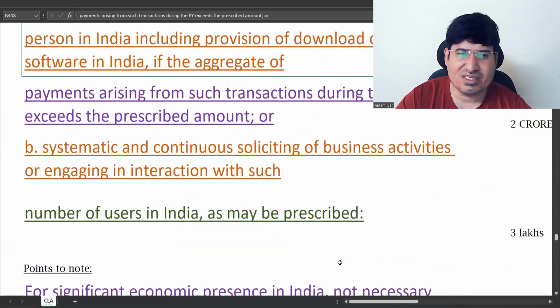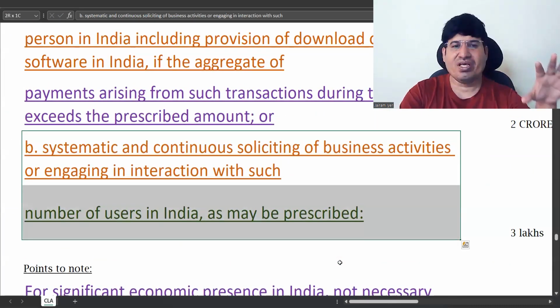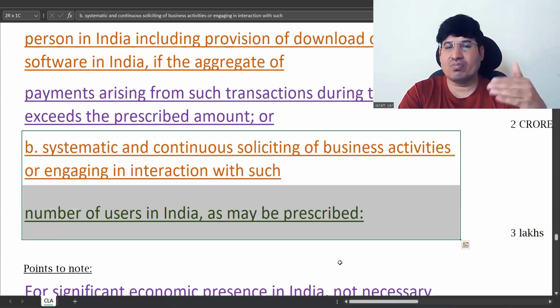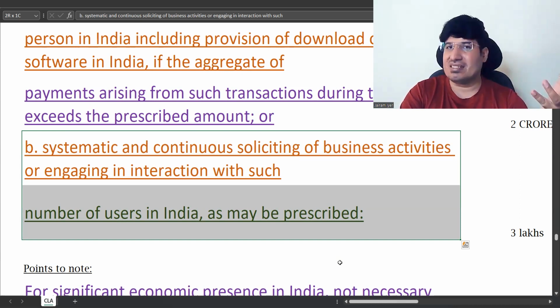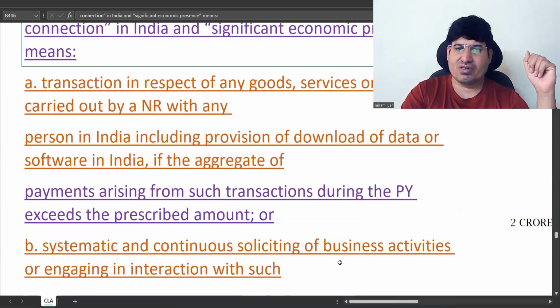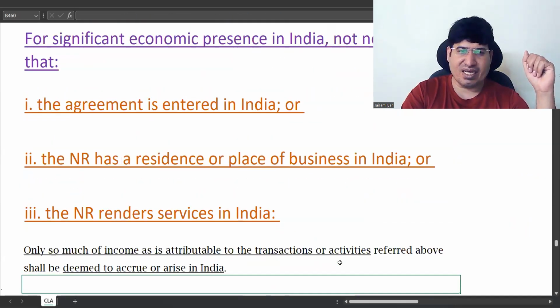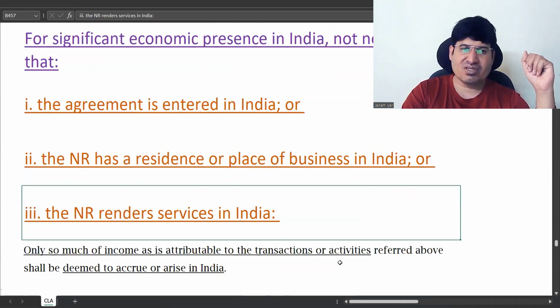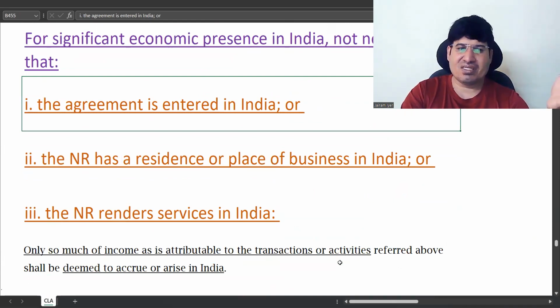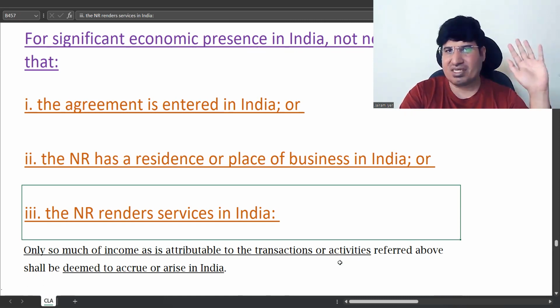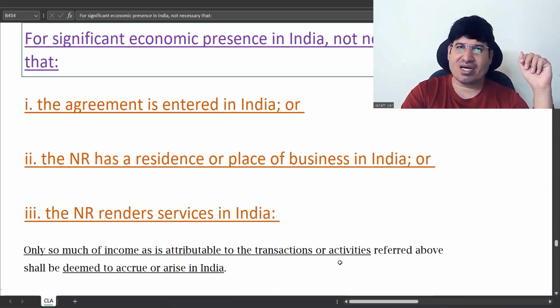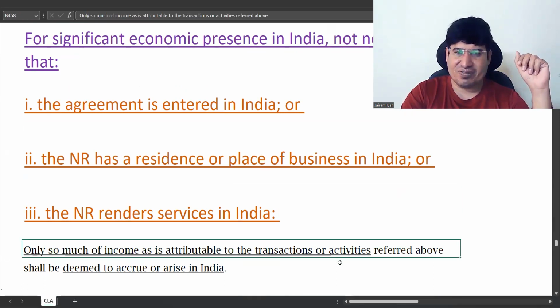Like here you can see, he is just soliciting that number of people. He's trying to send his goods to more than 3 lakh people. It may not result in a sale. If it is soliciting, then he has a significant economic presence in India. So it's not essential that the agreement is entered into in India, or that the NR lives in India, or that he renders services in India. These things are not needed for significant economic presence.